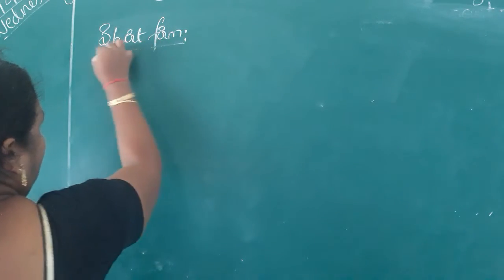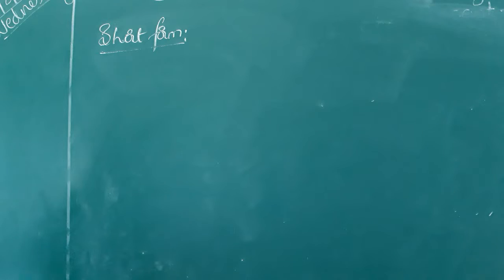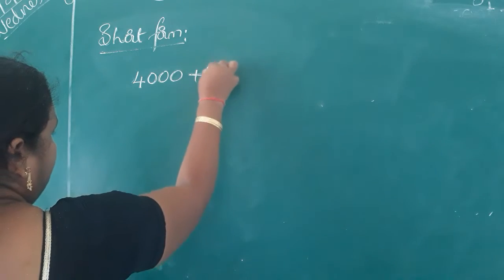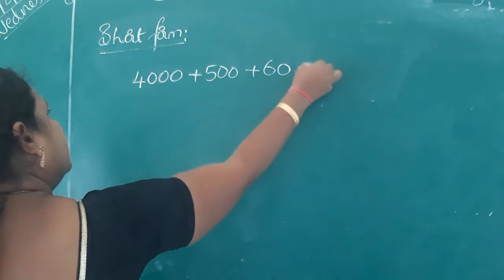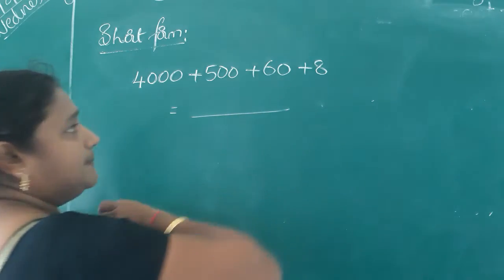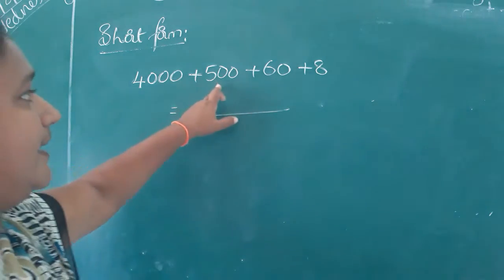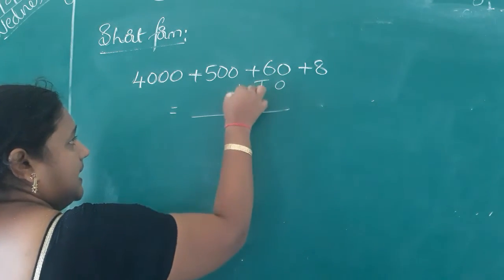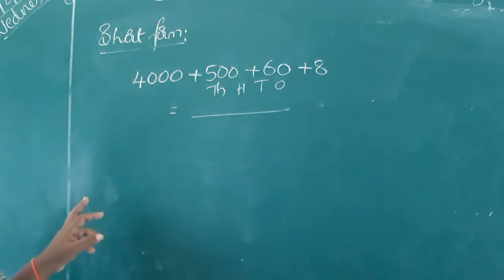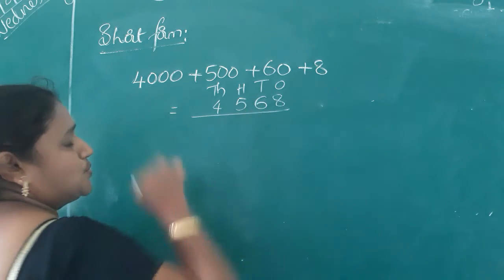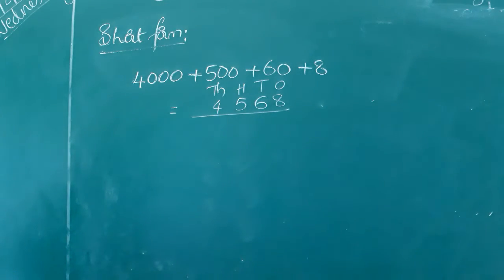How will we write the short form of numbers after the expanded notation? After giving the expanded notation, for example, 4000 plus 500 plus 60 plus 8, they ask us to write the short form. If you observe the number, children, what place values were given? 4000, 500, 60 plus 8. So, what are the place values? Ones, tens, hundreds, thousands. After writing like that, place the digits: 4 thousands, 5 hundreds, 6 tens and 8 ones. Okay, children? Like that, you will write the short form of your number.